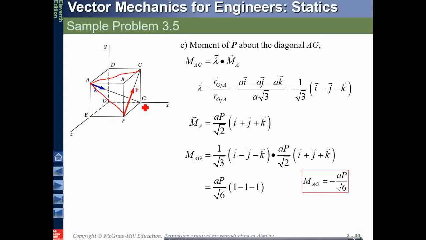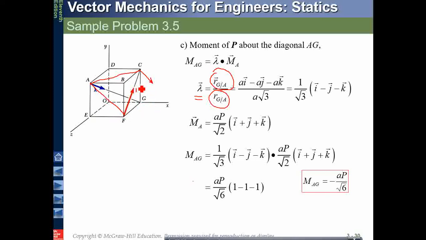So to find the unit magnitude AG, you have to find the vector divided by the magnitude of the vector. So find it out. Lambda for you, a unit vector along AG, and then multiply the two and find out the moment. Remember that again the moment will be same. MA, MC, MG will be same.